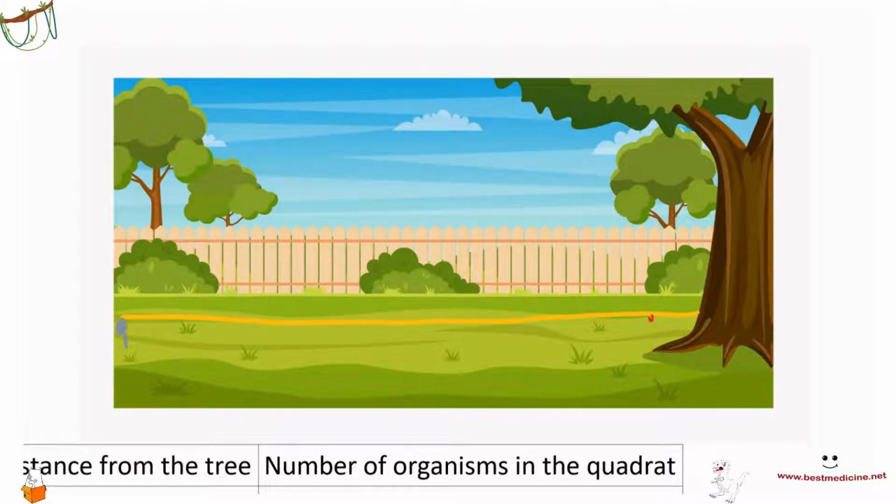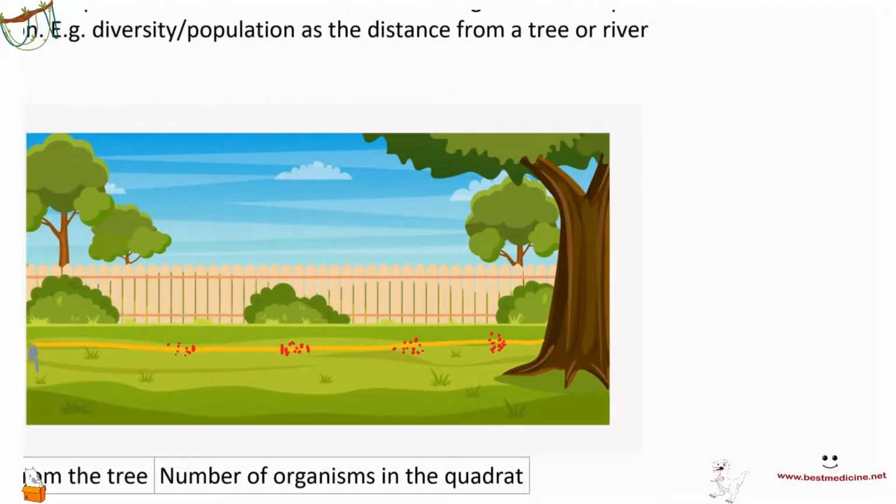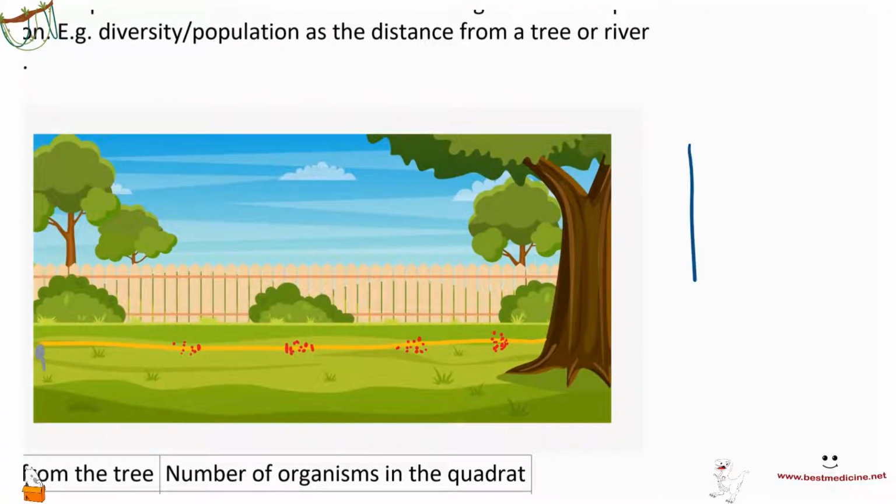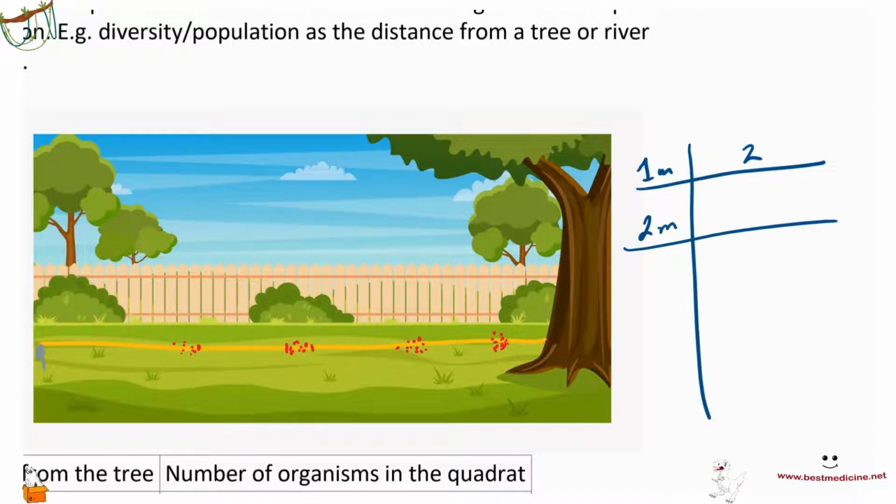Maybe I count the number of species at 1 meter, whatever's touching the line in this part here, and then another interval, whatever's touching the line here, and so on. And that would give me a result that looks like this. So 1 meter away, maybe you have 2 organisms, and if you're 2 meters away, the organisms that touch the line at that interval, whatever the interval is, maybe 4, right? 3 meters away, maybe 7 or something like that.